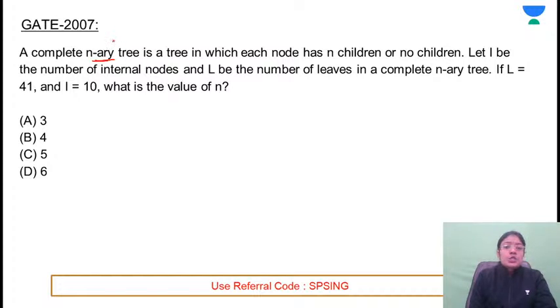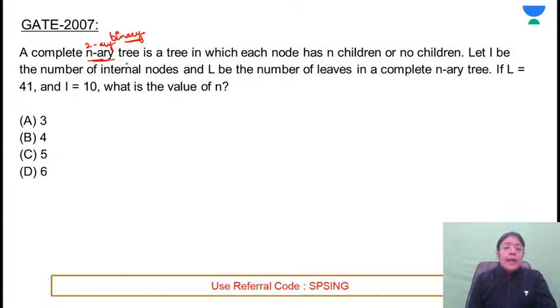We know the relationship between the number of internal nodes and the number of leaf nodes for binary tree. What is the relation? यहाँ पे पहले n array की जगह आप 2 array consider कर लो, that is the binary tree. तो आपको थोड़ा easy हो जाएगा.